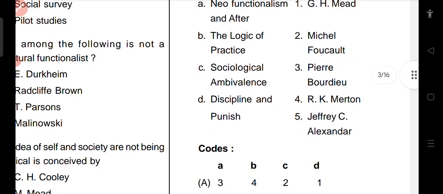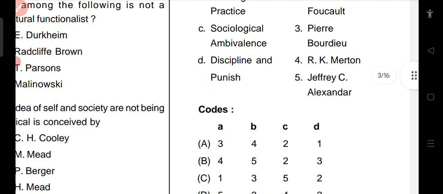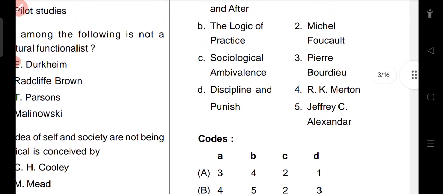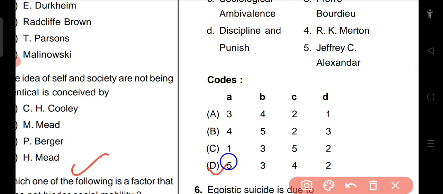The logic of practice is by Pierre Bourdieu. Option 3. Sociological ambivalence, R.K. Merton. Discipline and punish by Michel Foucault. So option D is the right answer.